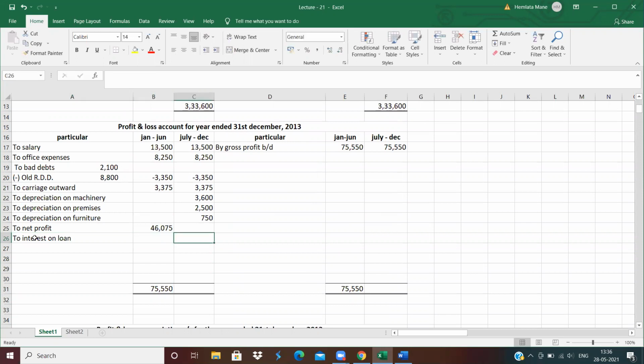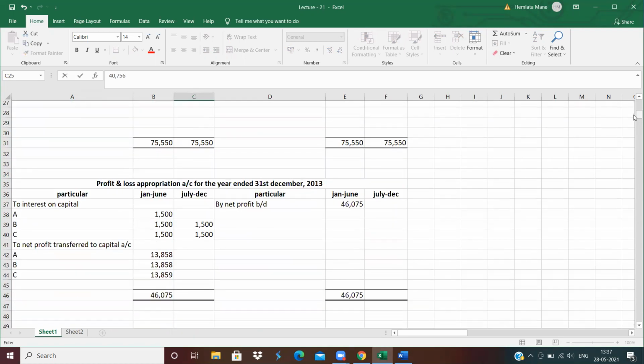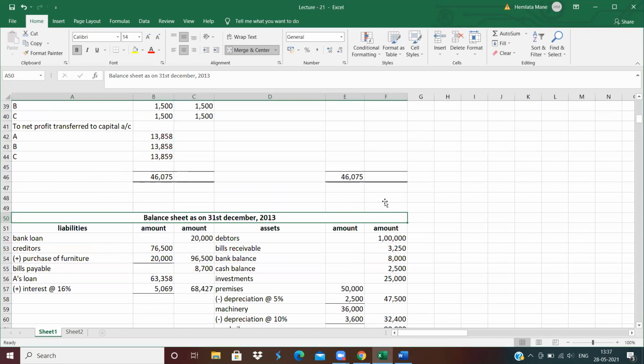amount write down in the outer column, means second column, because the first column we already closed. 5,069. Now close the second column. Total of second column is 75,550. Now net profit. How much is the net profit of the second column? 40,756.